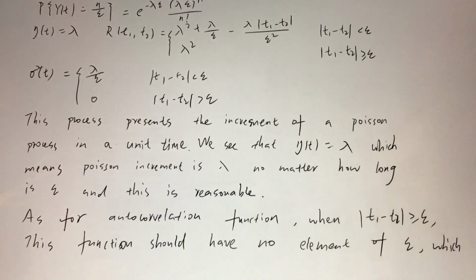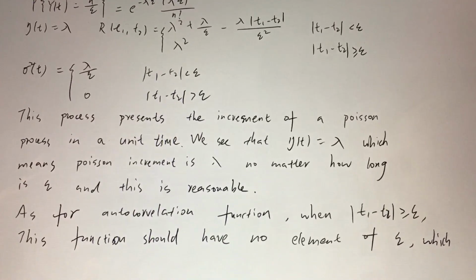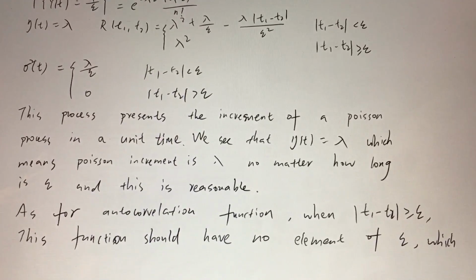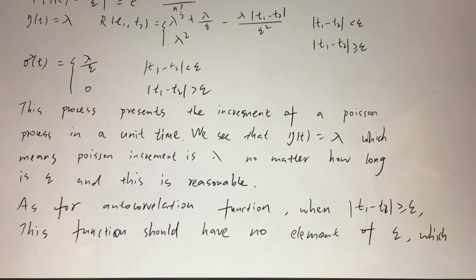We see that the mean is lambda, which means the Poisson increment is lambda no matter how long epsilon is, and this is reasonable.